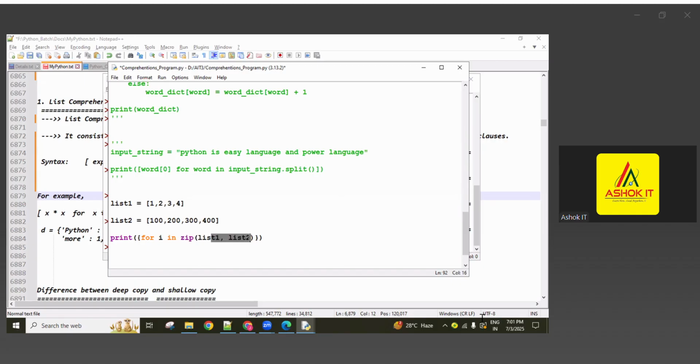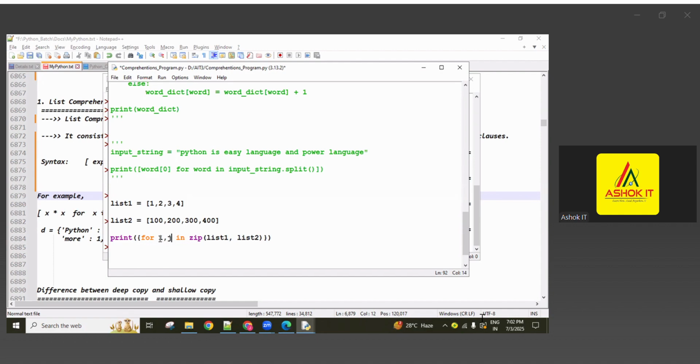The zip function's behavior is to take the first elements from both lists the first time, the second elements the second time, the third elements the third time, like that. From list1 the first element and from list2 the first element, both are read and returned here. So it is like an object, guys, containing the list1 value and list2 value. It is a packed object, guys.